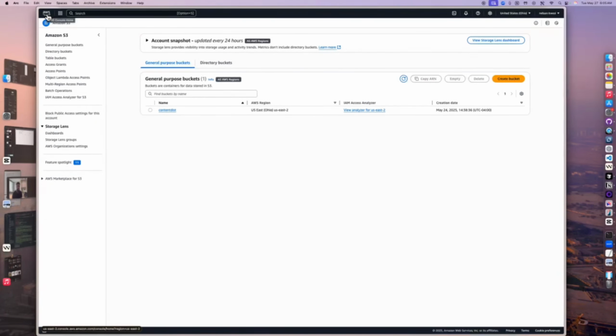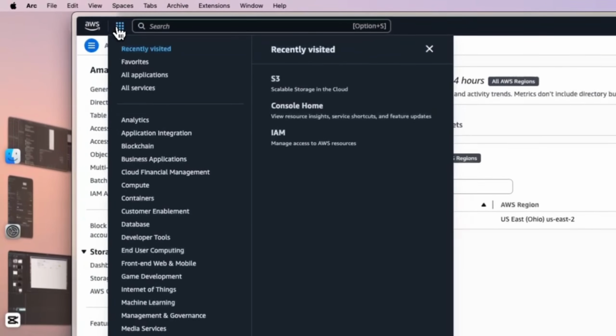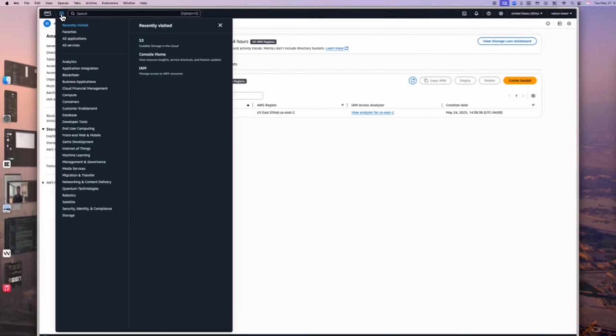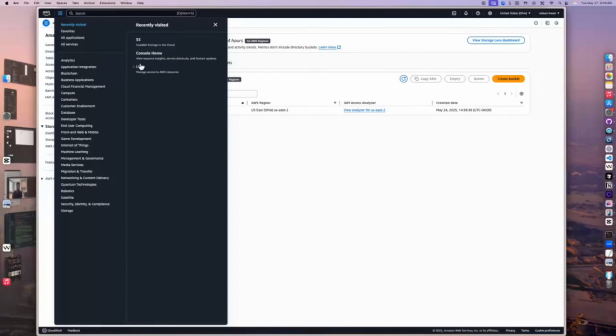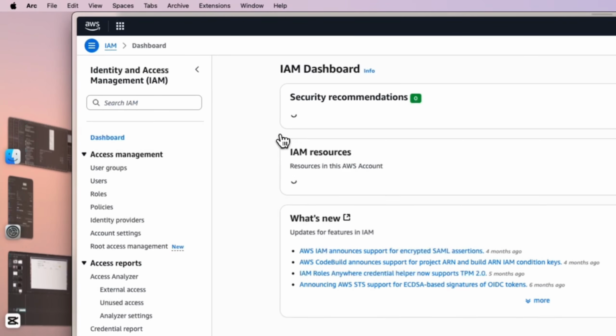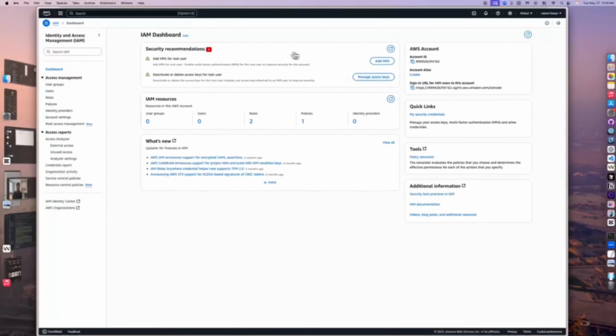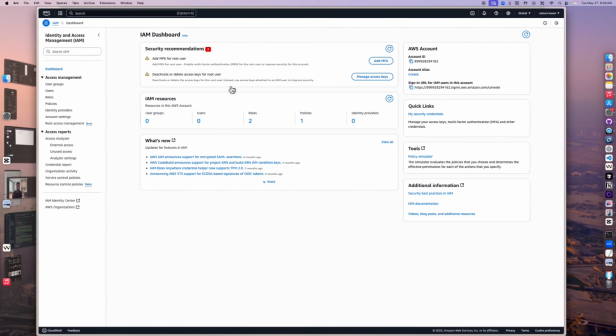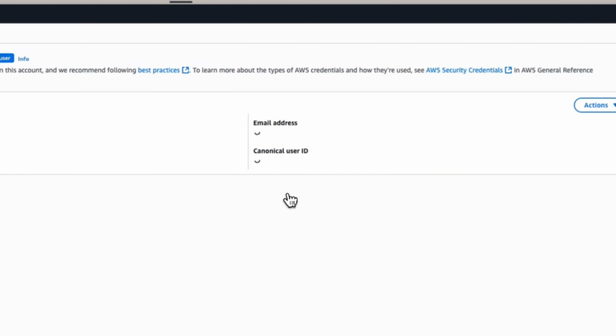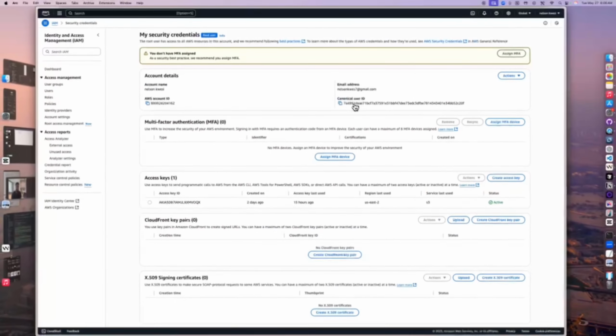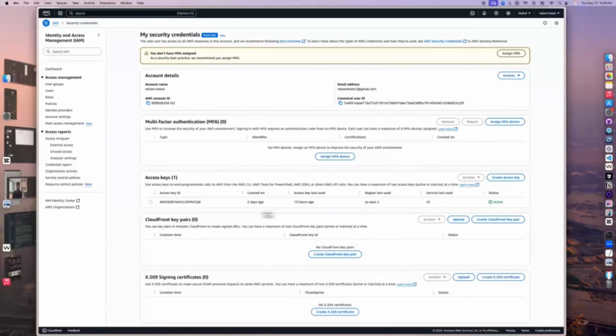Okay, so the next thing you want to do is to create an IAM account or IAM access. Go to the menu at the top and click on IAM, and once you land on this page, it should give you an opportunity to manage access keys if you already have them set up. If you don't, just click on manage access keys, and that should take you to this page. If you go down a bit, you see access keys right there in the middle.